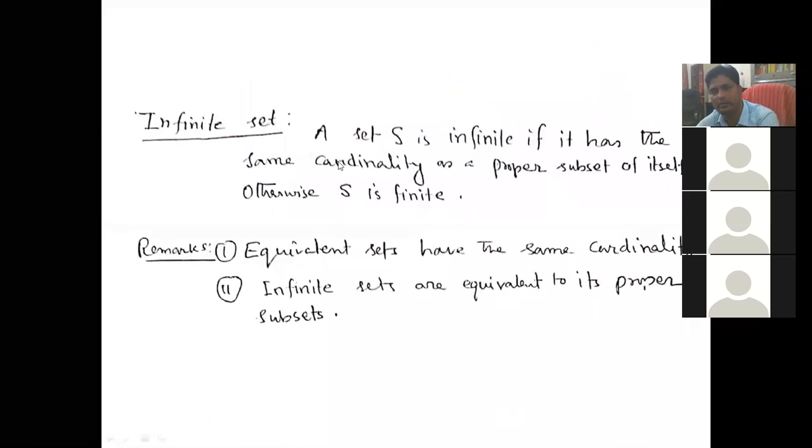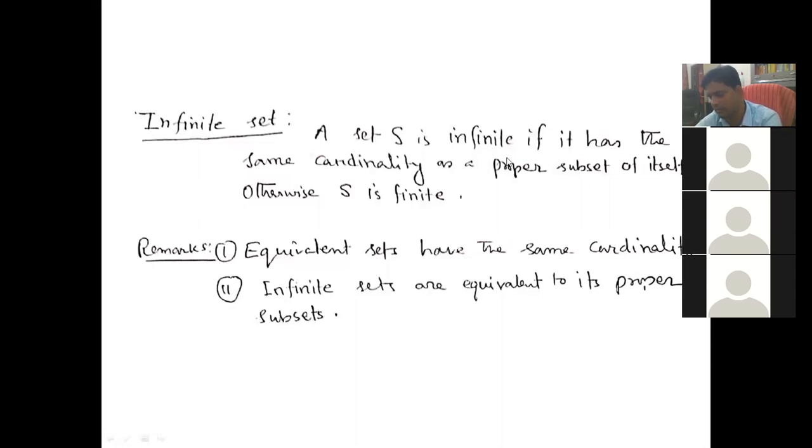An infinite set: a set S is infinite if it has the same cardinality as a proper subset of itself, otherwise S is finite. This is the definition of an infinite set. If it has the same cardinality, that is, if it is equivalent to a proper subset of itself, then the set is infinite.